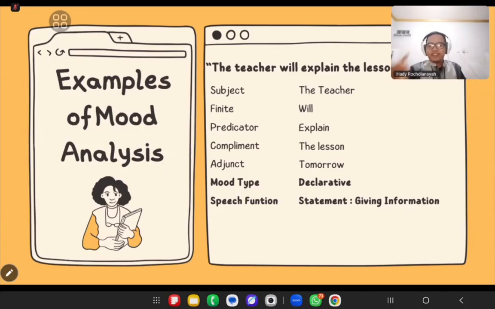So when we analyze mood in this sentence, we classify each of the words into types like subject, finite, predicator, complement, and mood adjunct. After we analyze each word, we decide the mood type and the speech function of this mood analysis.